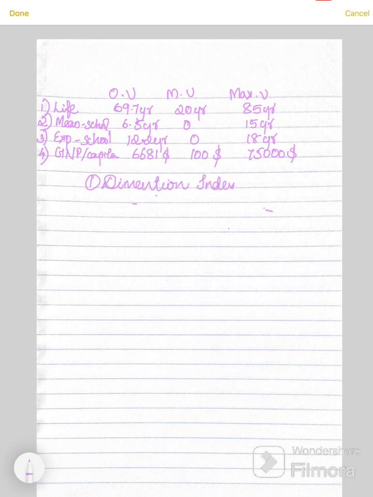So now we have first step is dimension index. So equal to, we studied that observed value minus minimum value divided by maximum observed value minus minimum value. So here for each index we are going to calculate. For the first one, so 69.7 minus 20 divided by 86 minus 20, we will get 0.764.